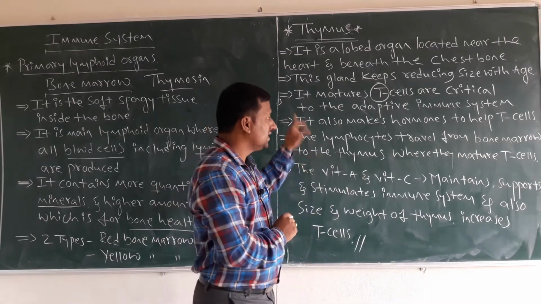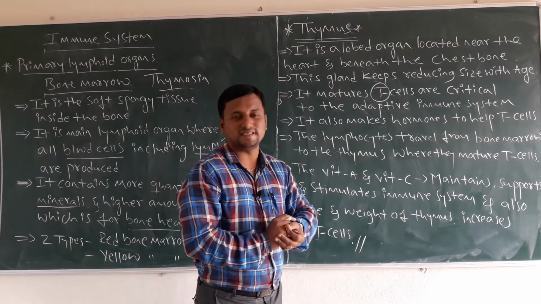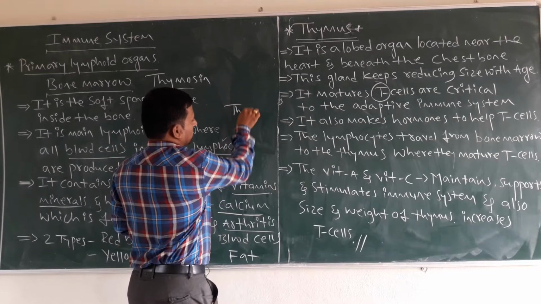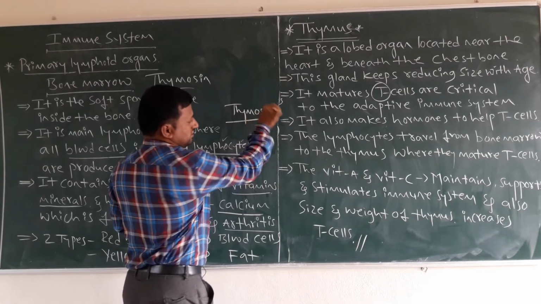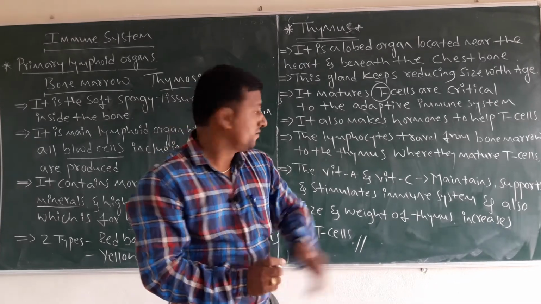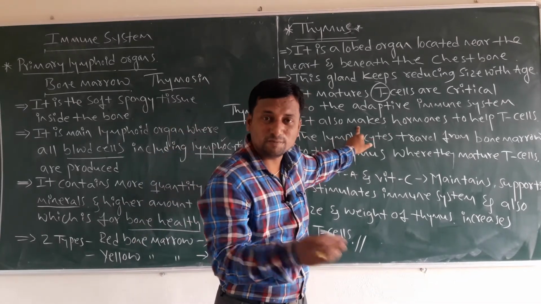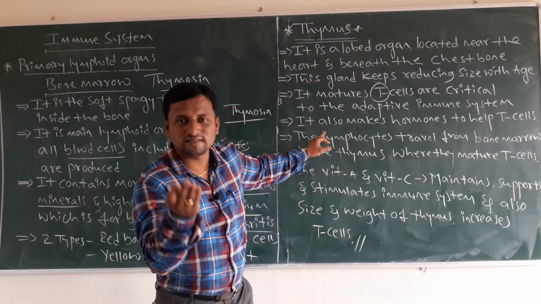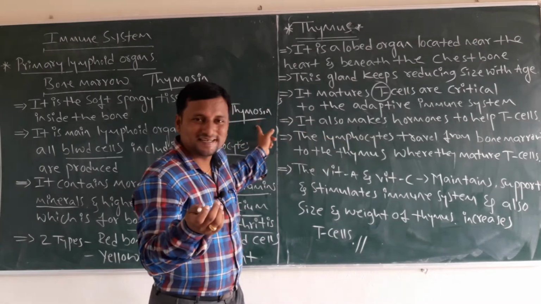Next, it also makes a hormone to help T cells. What is that hormone called? Already I told you, it is nothing but the thymosin hormone. The thymus gland secretes a hormone. What is that?